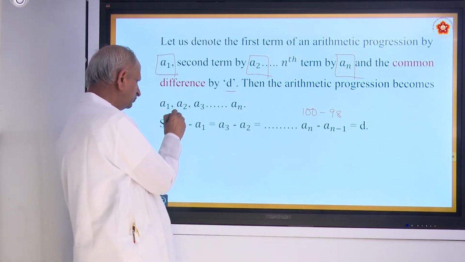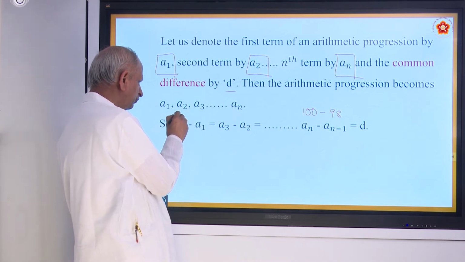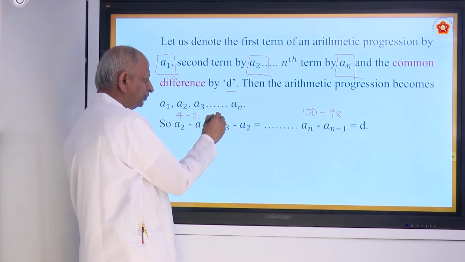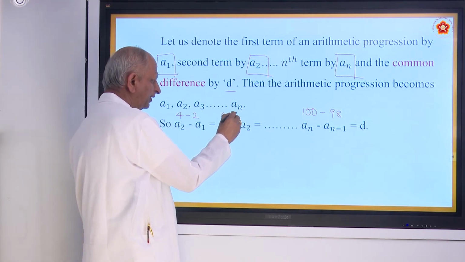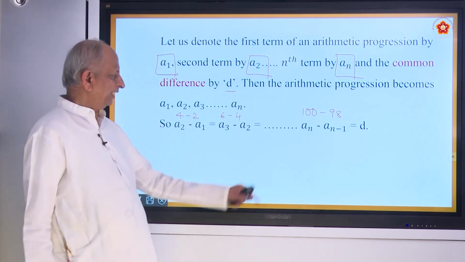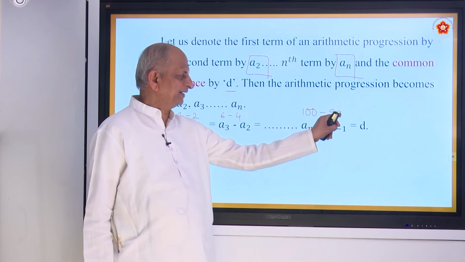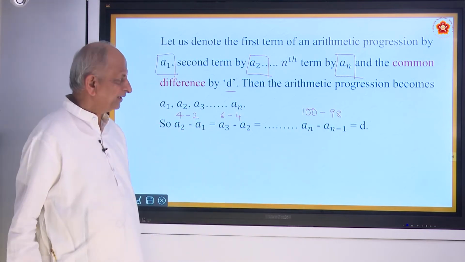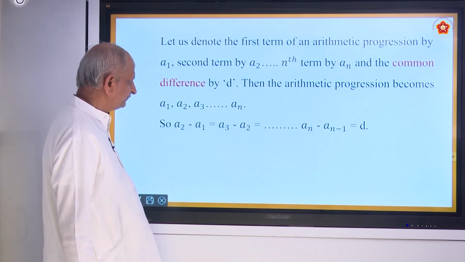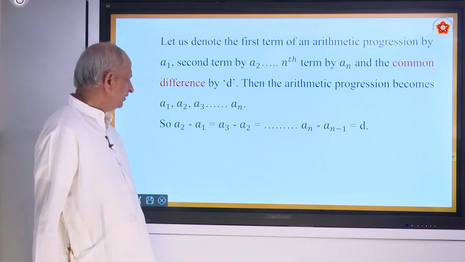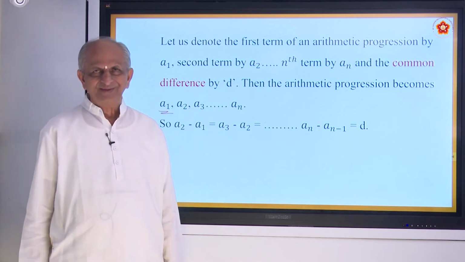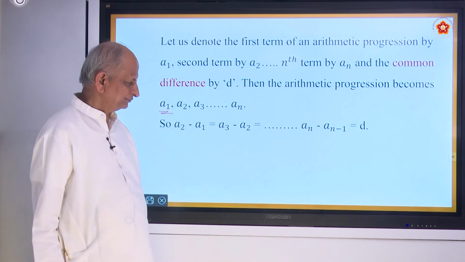Suppose this is 4, second number. 4 minus 2 is also equal to 6 minus 4, like that it continues. Lastly you get 100 minus 98. All differences are the same. That is why it is called the common difference D, and the first number is called A1, or you can say T1 also.